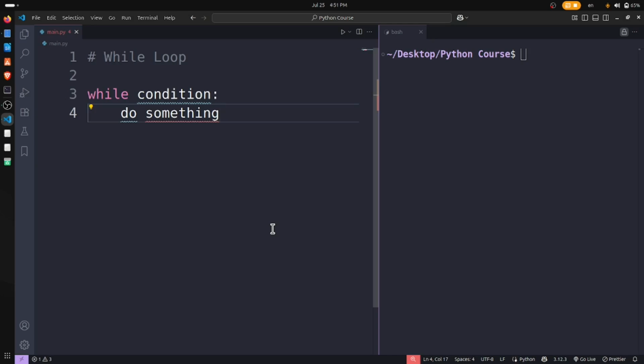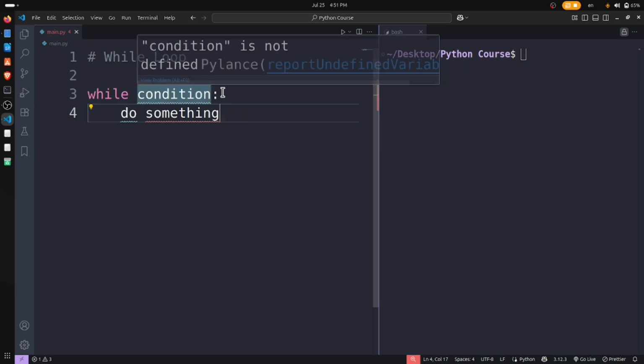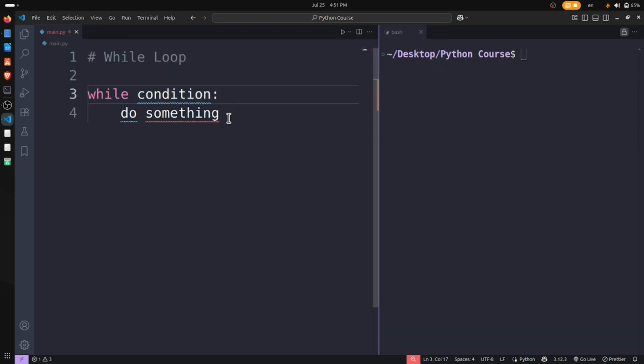We have some condition here. When the condition is met, or the condition is true, we have to do something here. So again, some indentation and a colon we have here. So this is the general syntax we have talked about. And let's see how it actually looks.